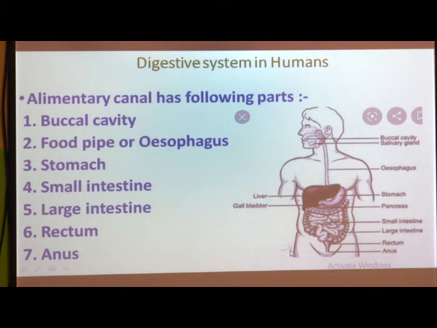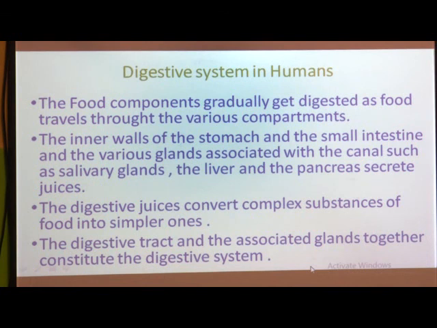That is why it is given here that all these inner walls of stomach, small intestine, and various glands associated with the canal, such as salivary gland, liver and pancreas. Okay. So, I hope you understood this. If not, then you can ask me whenever there is our discussion on Google Meet.